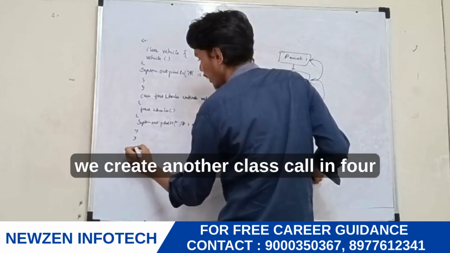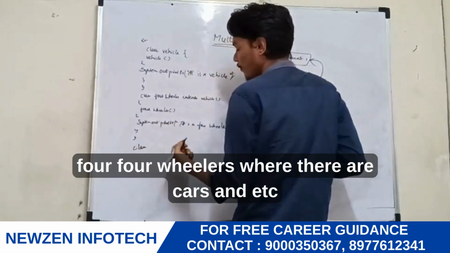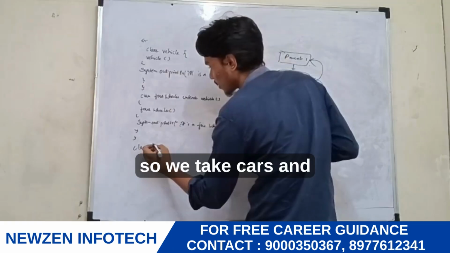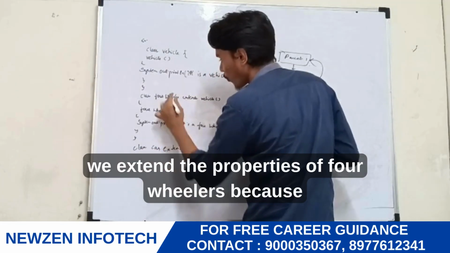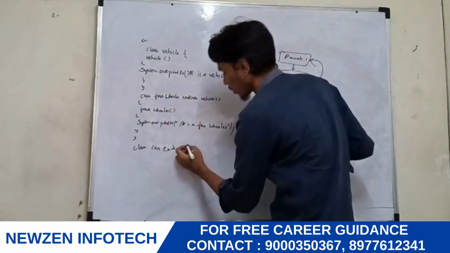Again we create another class. In four wheelers there are cars and so on. So we take Car and we extend the properties of FourWheeler, because a car is a four wheeler.